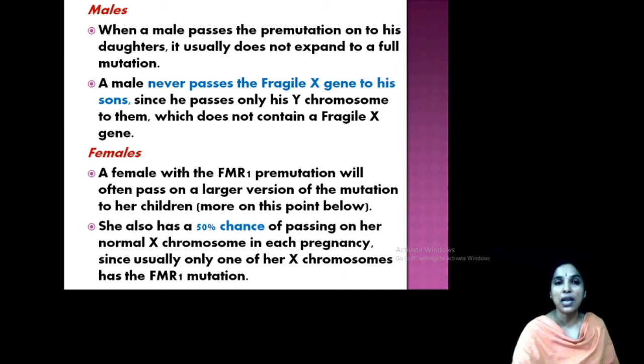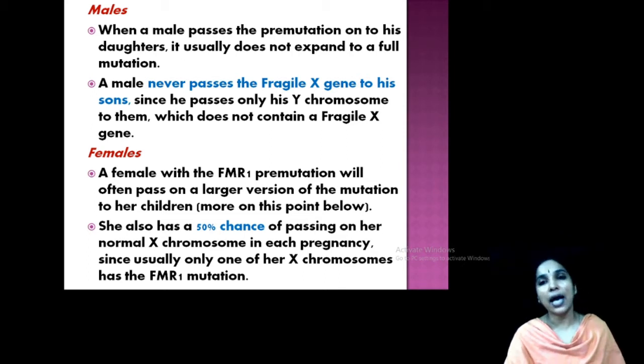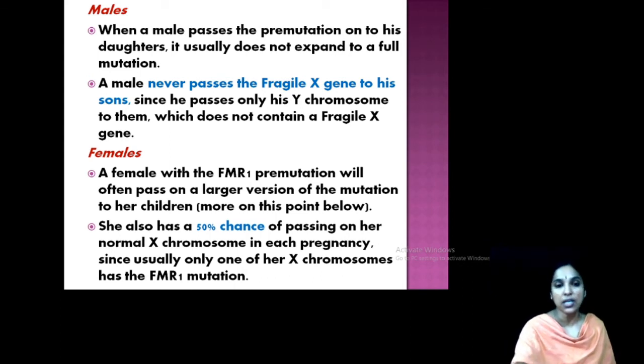What about the female condition? Females with an FMR1 pre-mutation can pass a larger version of the mutation to her children. The pre-mutation, or unstable mutation, can pass to the children. There is also another 50% chance of passing the normal chromosome or the mutated FMR1 chromosome. The chances of females transferring this syndrome to their offspring are very high.